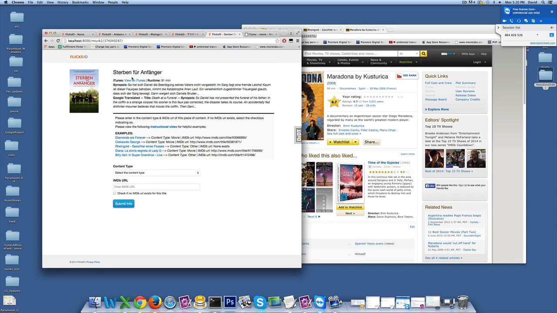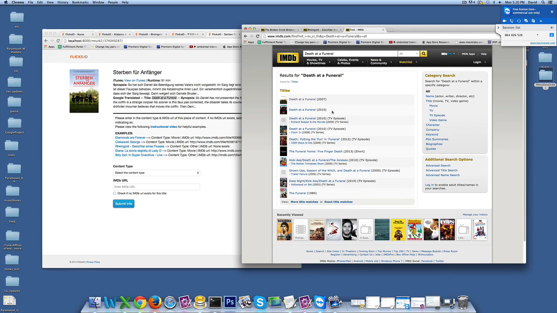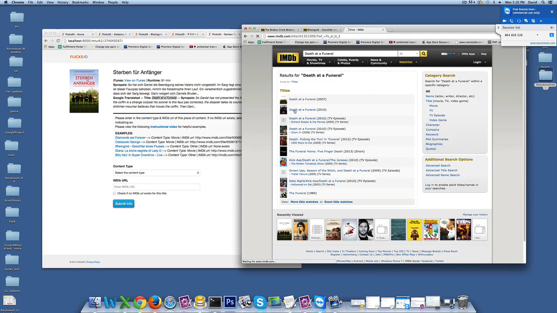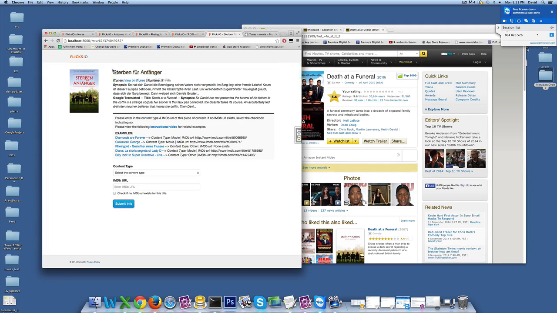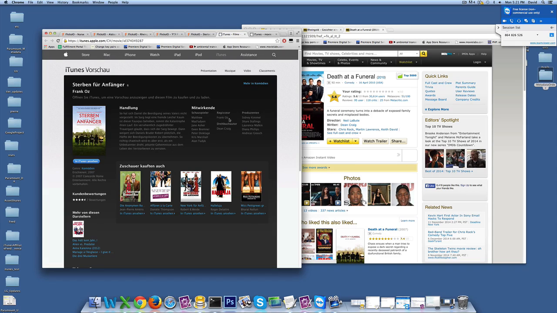It's this title, which is Sterven für ein Fangen, and this says Death at a Funeral. So we're going to enter in Death at a Funeral, and actually you see this is a bit tricky because it has two matches. The first one is this one, and the second one is this one. So there are two different versions, and it doesn't say which version this is. The poster is more like the other one, but usually for something like this, I'd go to iTunes and look at who directed or who's in it.